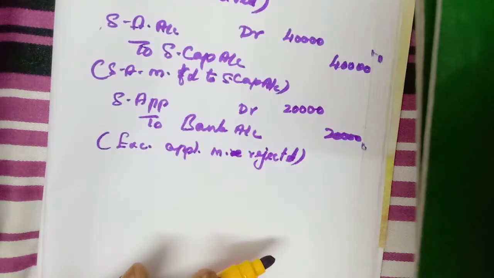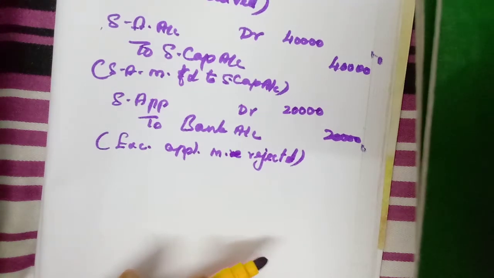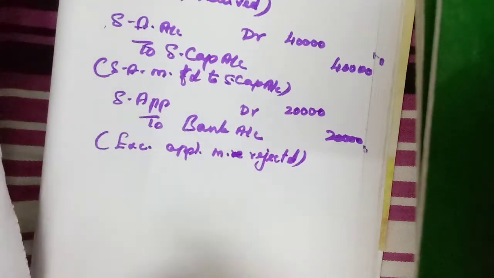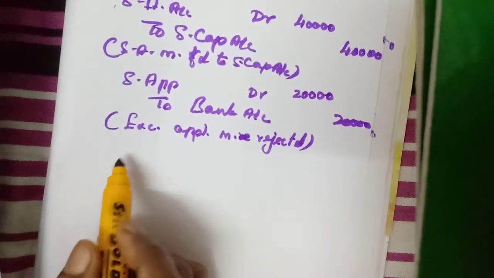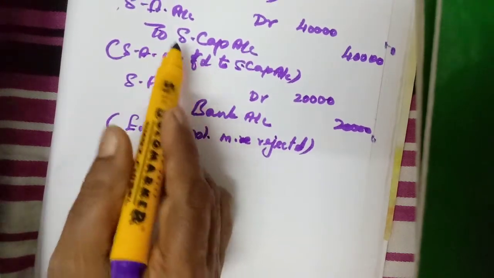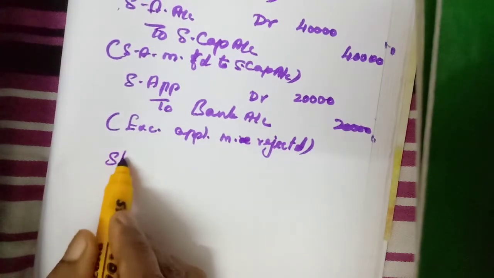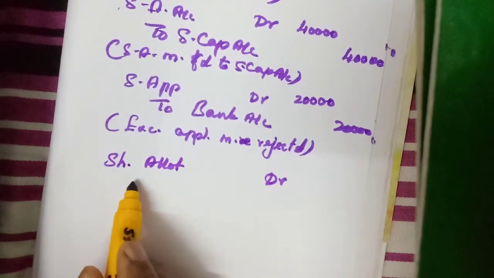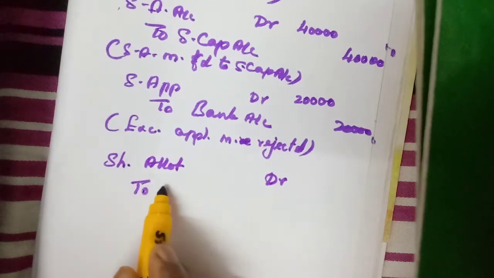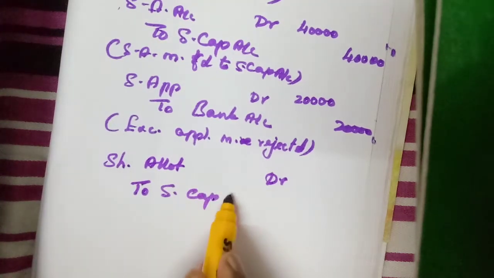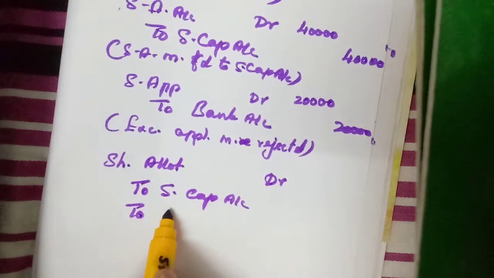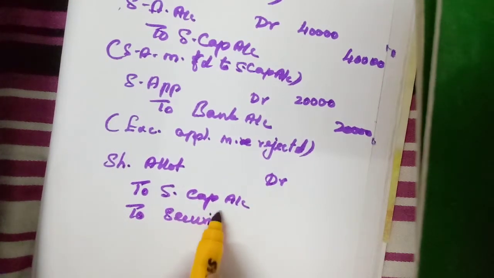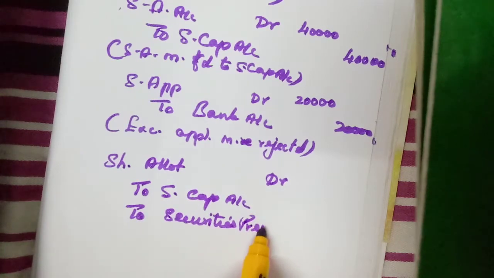Now, second one, allotment. Along with the allotment, what are they receiving? Including premium, one word is there. So how do we write this entry? Share allotment account debit to share capital, to securities premium. In the securities premium account only you have to write.